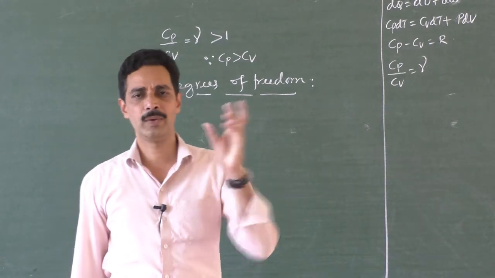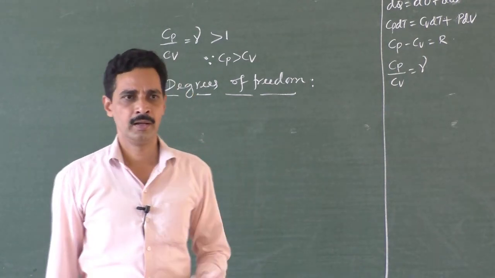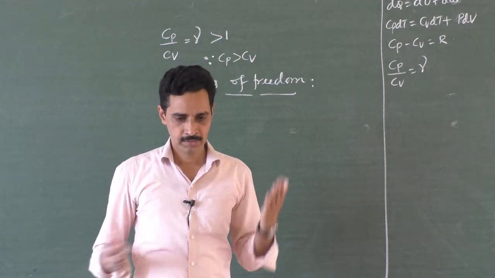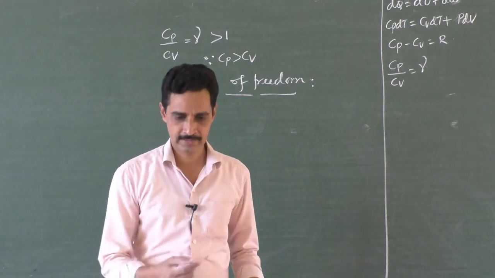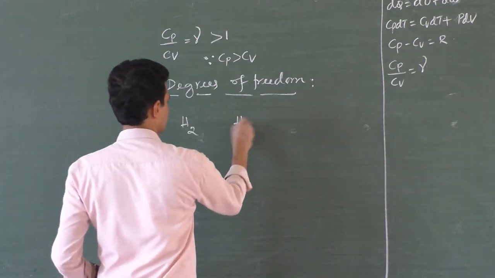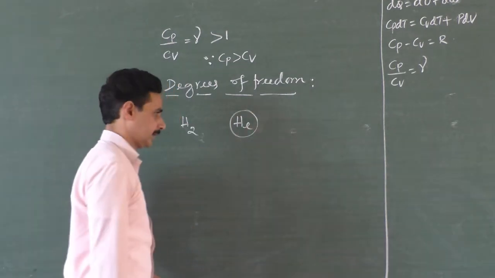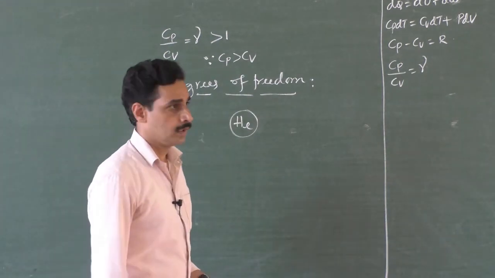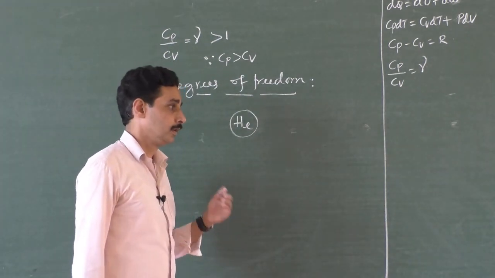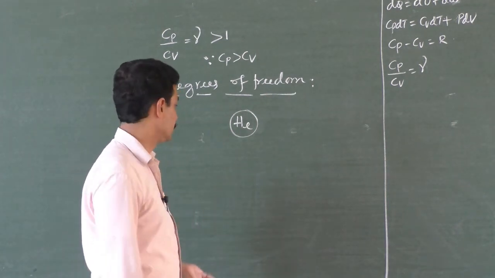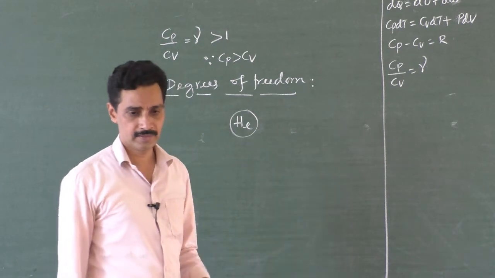One molecule may have one atom only. For example, helium is monoatomic. Hydrogen is diatomic, oxygen is diatomic, nitrogen diatomic, then carbon dioxide, CO2, is triatomic.